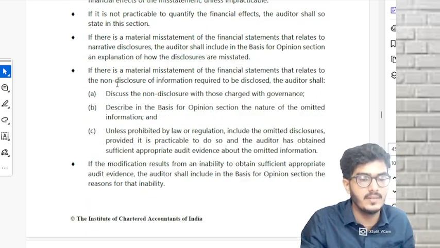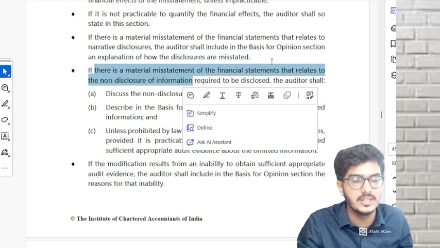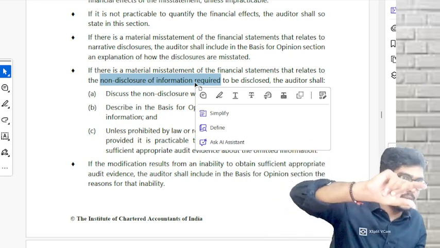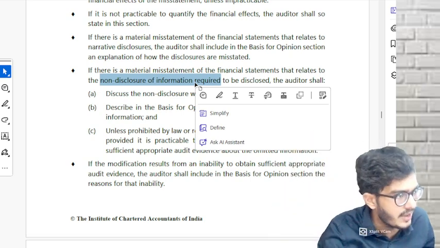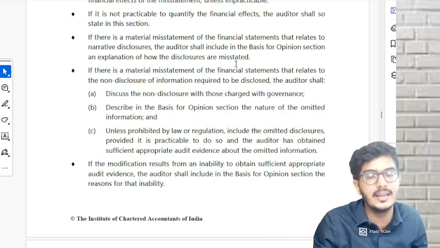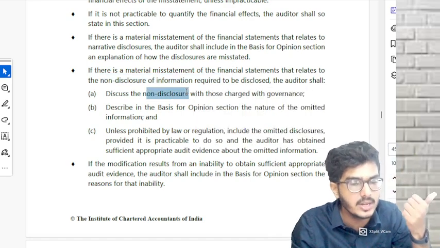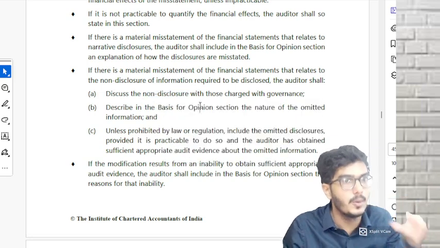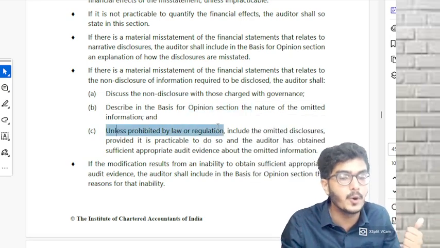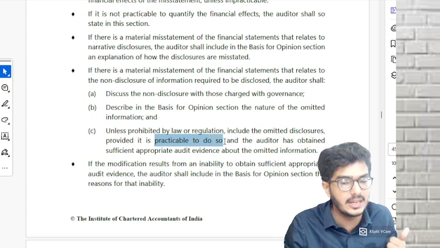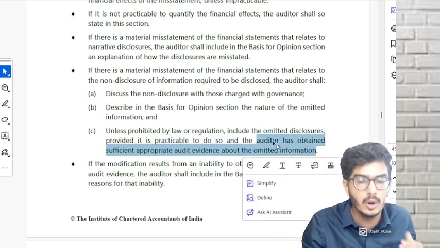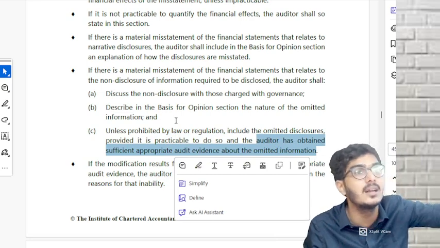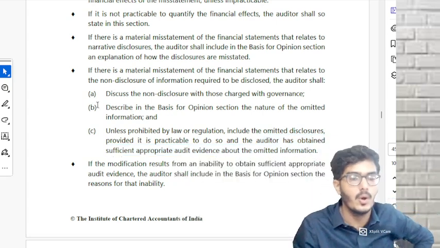Understood? Third one, if there is a misstatement in the financial statements that relates to non-disclosure of information, that means information which was supposed to be disclosed in the FS but they did not. In that case, the auditor shall discuss the non-disclosure first with the TCWG. Then describe that entire part in the basis for opinion paragraph, and if it is not prohibited by law or regulation and it is practicable to do so, the auditor shall obtain PSI about the same thing. Please put the entire disclosure in your basis for opinion.